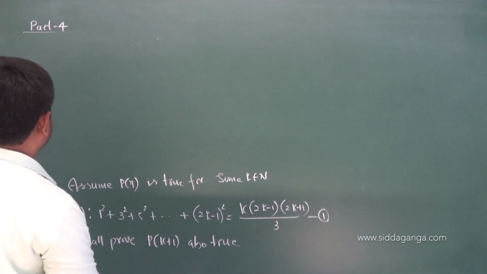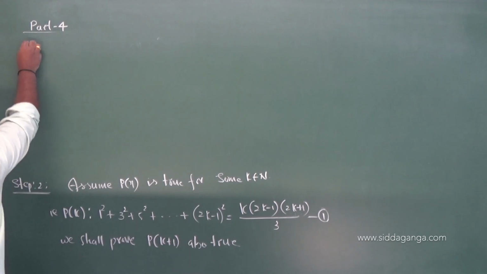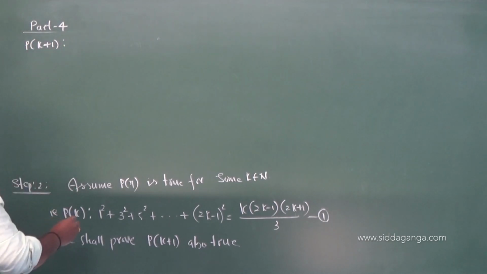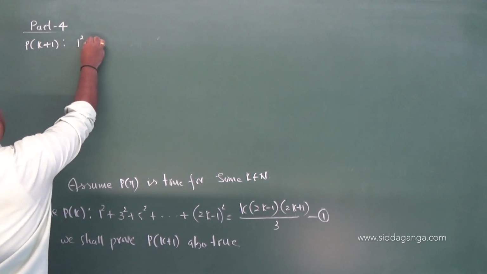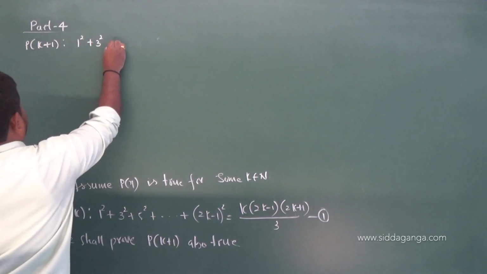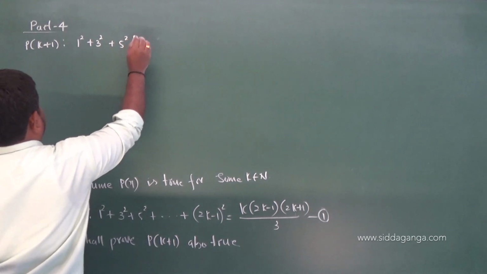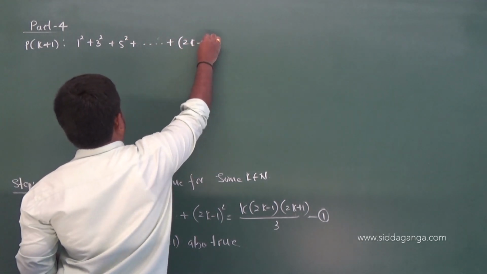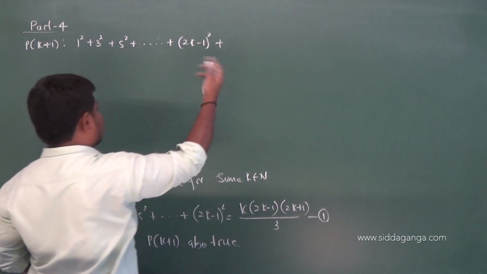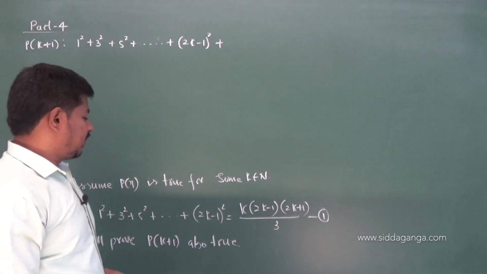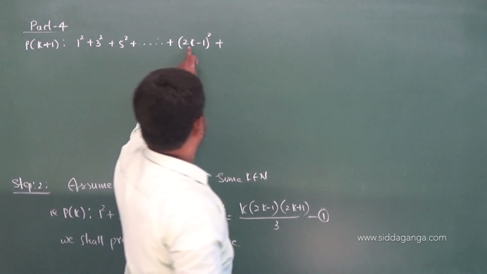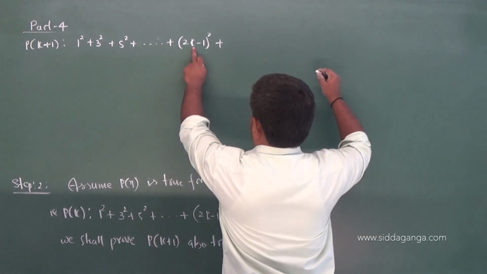Let me write what is P of k plus 1. So P of k plus 1 is 1 square plus 3 square plus 5 square, so the kth term is 2k minus 1 whole square plus the k plus 1th term. Just an important step: just replace k by k plus 1. In place of k, write k plus 1.